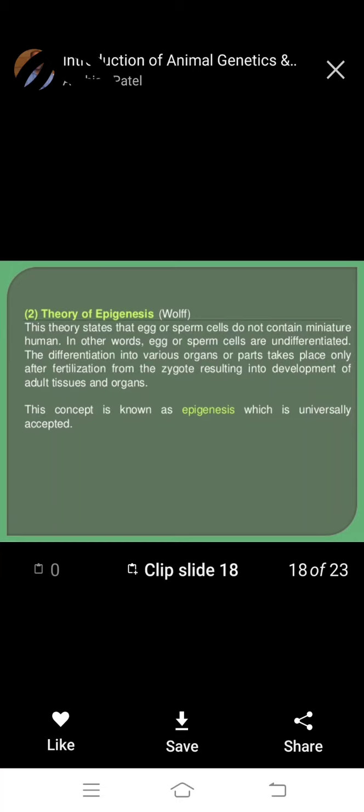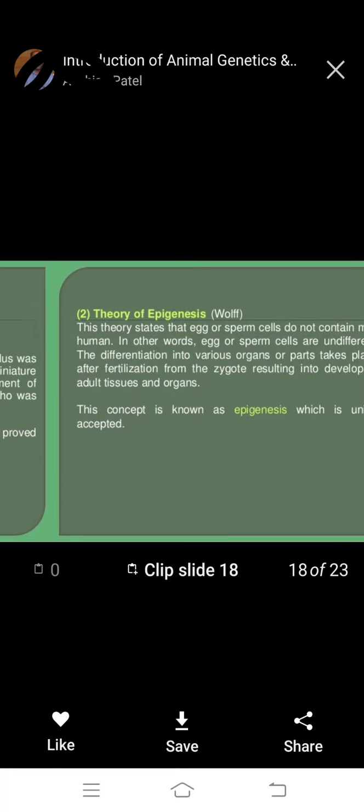Wolf, okay, Wolf scientist universally accepted this theory of epigenesis. Okay, next, these concepts are very important along with the theory of epigenesis.